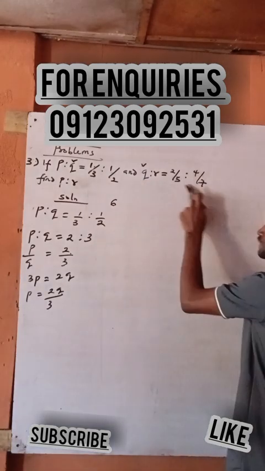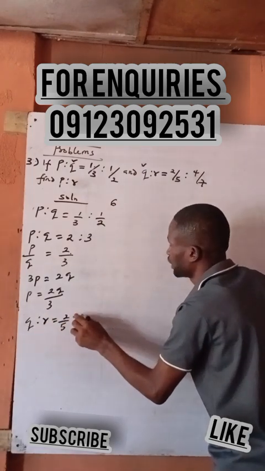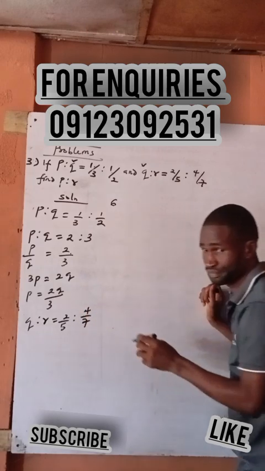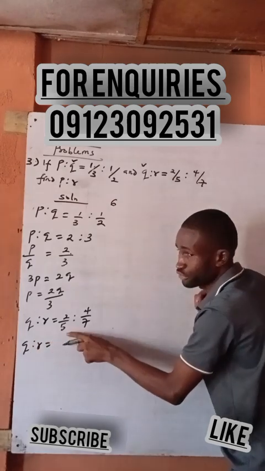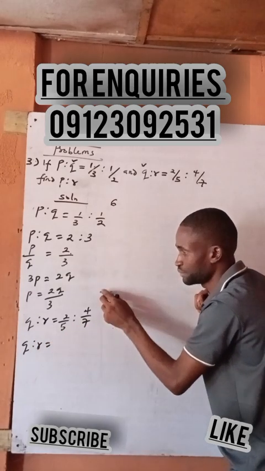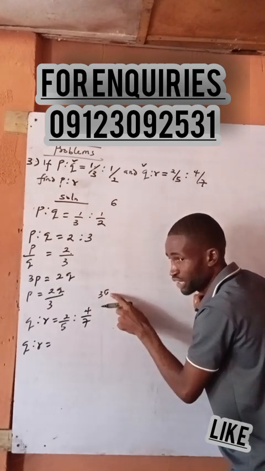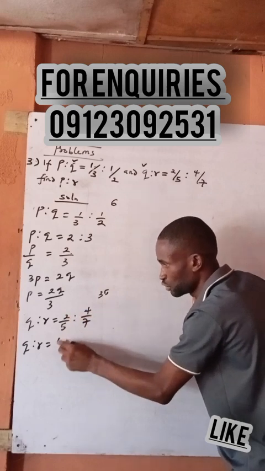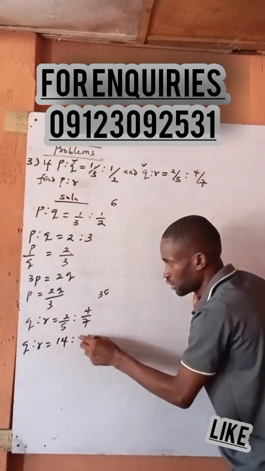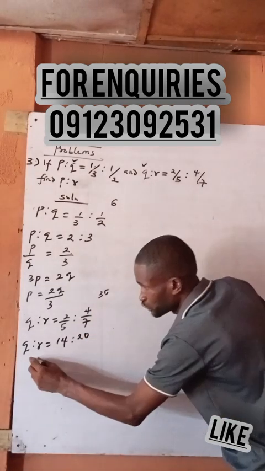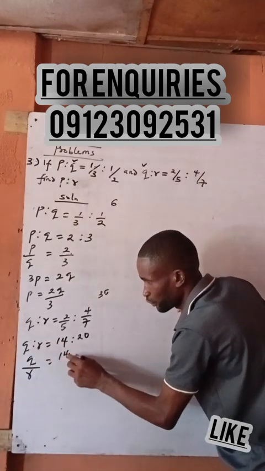The next thing is to take care of this one. Q is to R is equal to 2 over 5 is to 4 all over 7. LCM of 5 and 7 is 35. 5 divided into 35 is 7, and 7 times 2 is 14. 7 divided into 35 is 5, and 5 times 4 is 20. So Q over R is equal to 14 over 20.